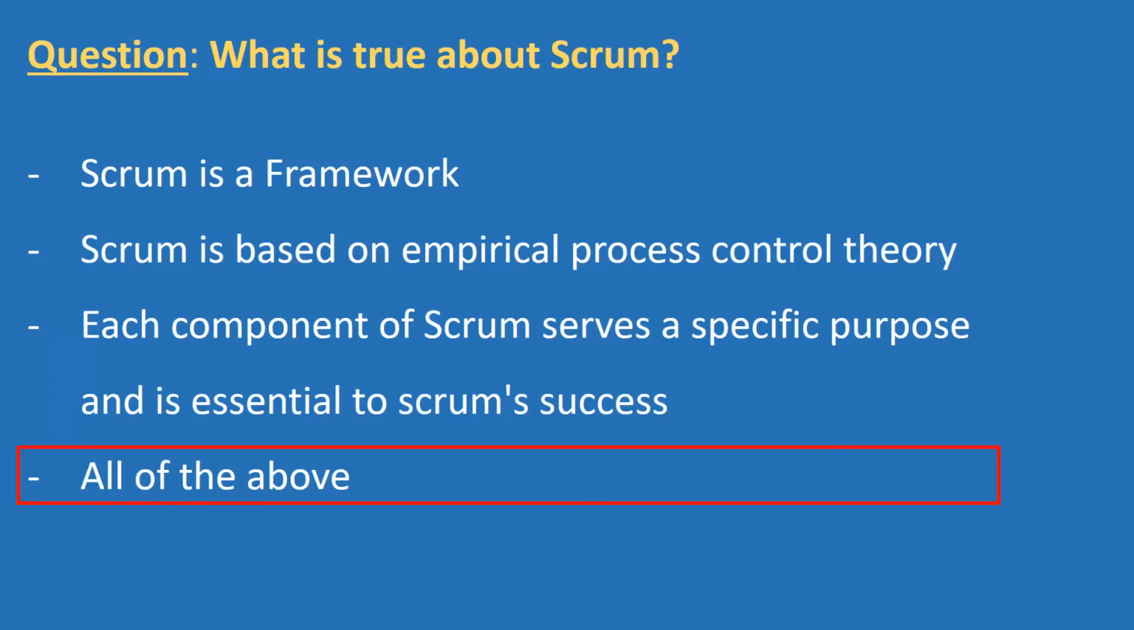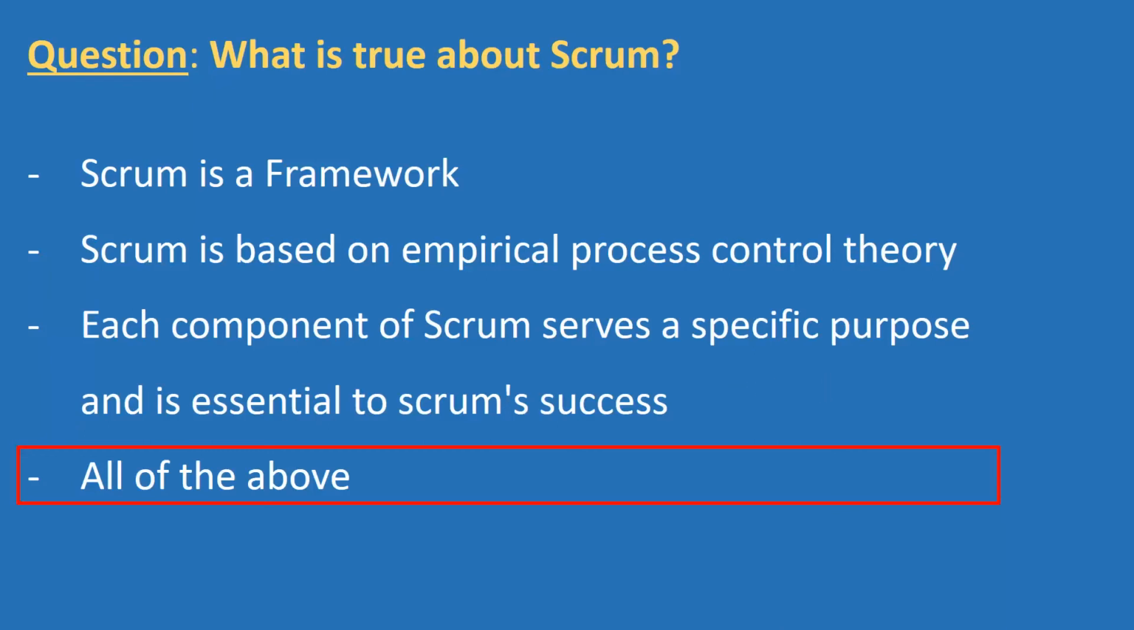All of the above. Because, as I have discussed, Scrum is a lightweight framework. Scrum is based on empirical process control theory. Each component of Scrum, whether it's the product backlog or sprint planning, wherein the team pulls the stories to the sprint backlog, then produces that increment and inspects it during the sprint review along with all the stakeholders. So each component of Scrum serves a specific purpose and is essential for Scrum's success. So it is important to understand how it works and how it adds value.